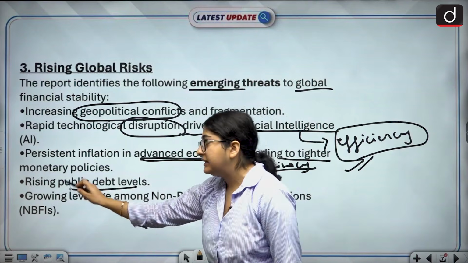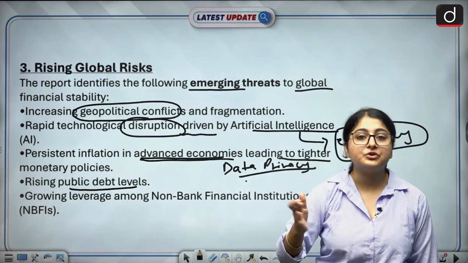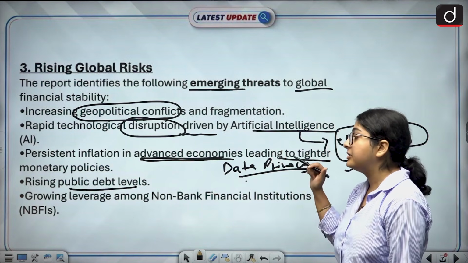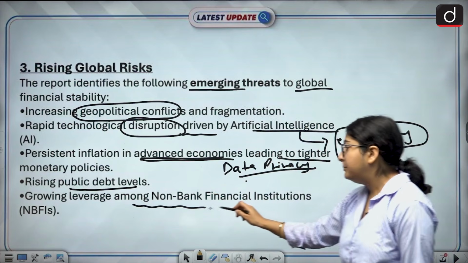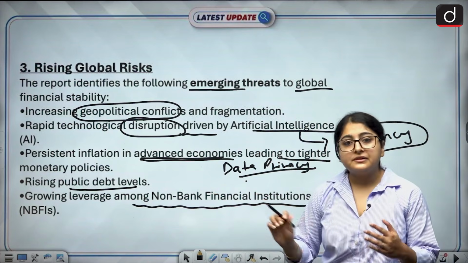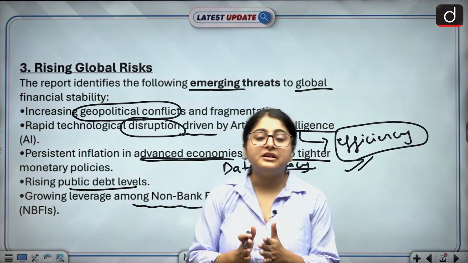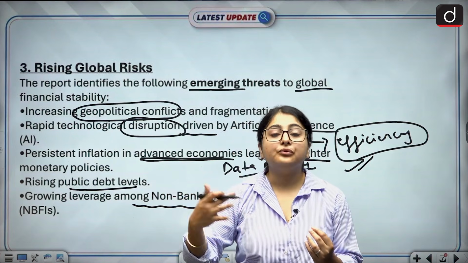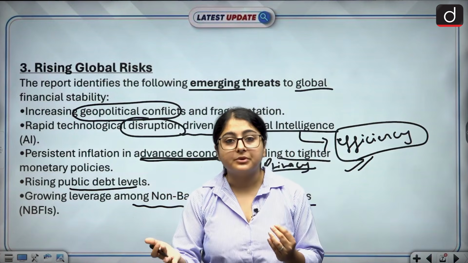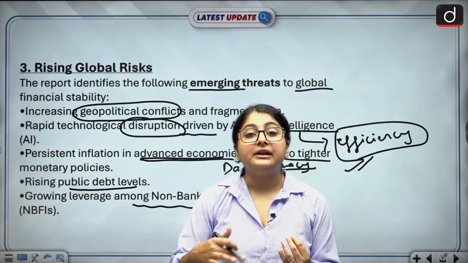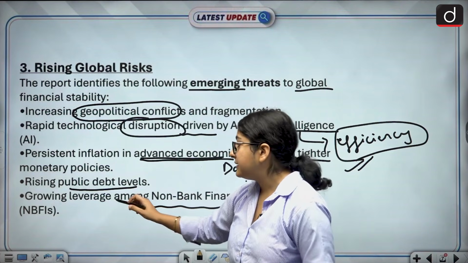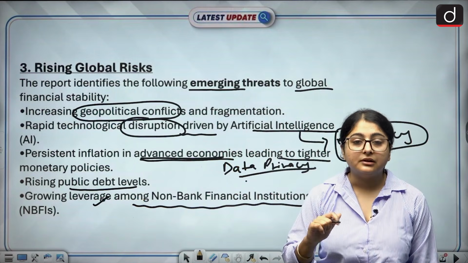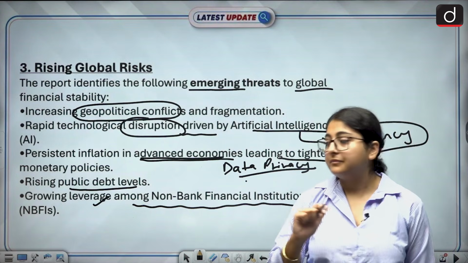Then the rising public debt levels. Government is borrowing too much to spend. Okay, it can create a fiscal imbalance and it can become an emerging threat. Then the growing leverage among the non-bank financial institutions. Okay, now what does this word leverage mean? Leverage means when you borrow money for the investment purpose, or when you're borrowing money to lend to others. Okay, so this is the leverage, and your leverage ratio should be on the lower side only. If it gets higher, then it can become an emerging threat. Okay.